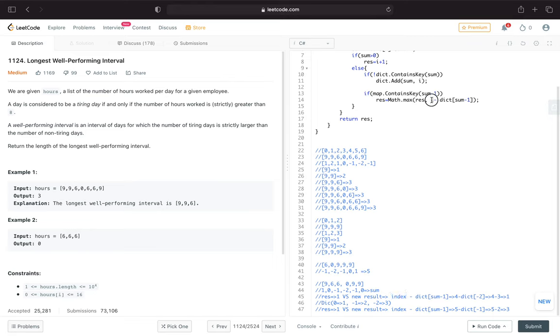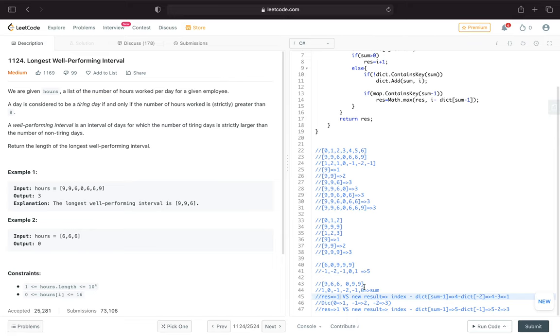So I is gonna be 0, 1, 2, 3, 4, right? So it's gonna be 4 minus dictionary of -2, that one is 3, so 4 minus 3 is gonna be 1, so 1 versus 1 the same, so we keep going to the next index.